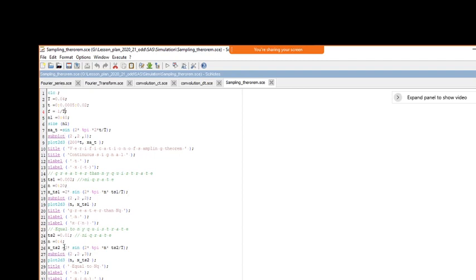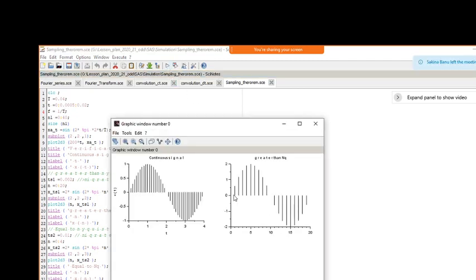Now you can see 0.1, so this is the sampling rate for the third signal. Whenever the sampling period is less than the period of the highest frequency, then we are able to recover the signal. So that is what it is showing here.